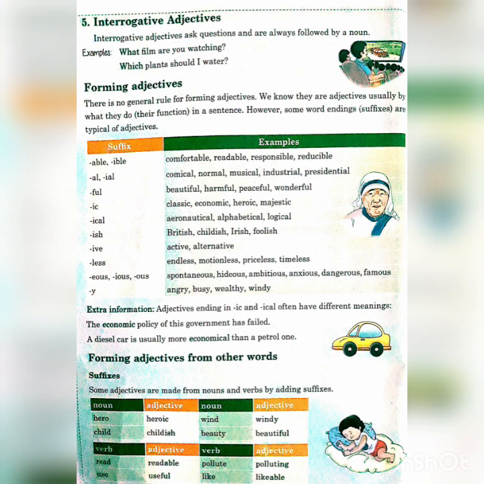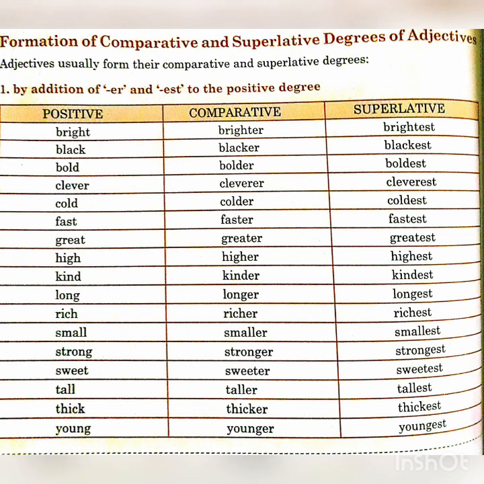B-I-G-G-E-R. Bigger. Then you can say, sir, why not simple G? No. The rule says if the word has a short vowel sound, the last letter of the word is doubled. And the process is same. Because in the same one, there is only 1 syllable. That's why we use ER or EST for superlative.